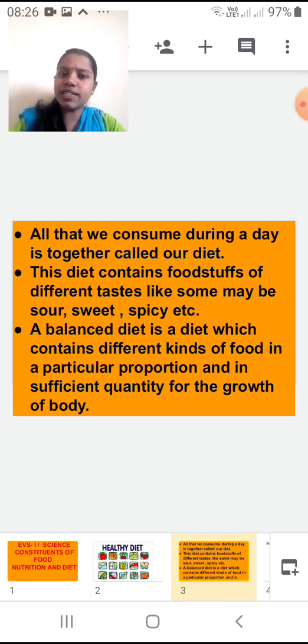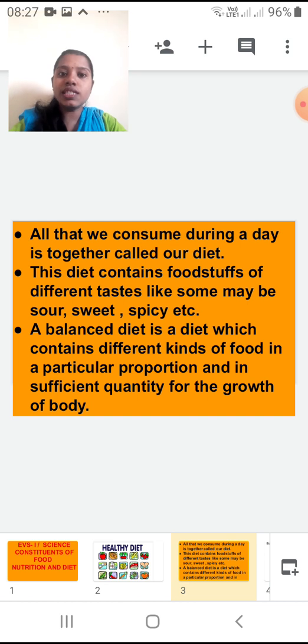Okay students, in the next slide we will see what exactly our diet is. What is meant by diet? All that we consume during a day, we call together as a diet. Whatever food you eat, you have the morning breakfast, then lunch, in between you may have some healthy food, fruits you can eat. Then after lunch, at 5 or 6 in the evening, you will have some snack, then at night you will have your dinner. All these things together, what you eat which is healthy, we call together as a diet.